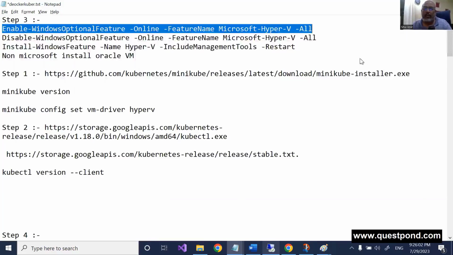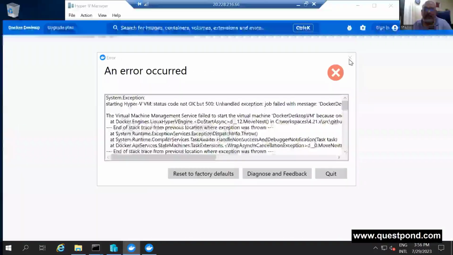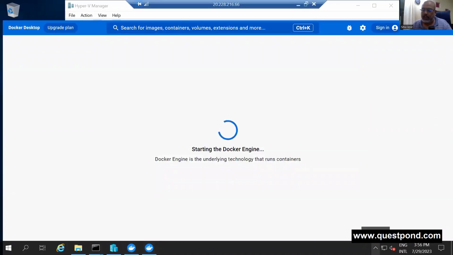Now remember that whenever you're firing this, it's so irritating. Come on. Let me just quit this. Let me just exit from this. My Docker is not configured properly.